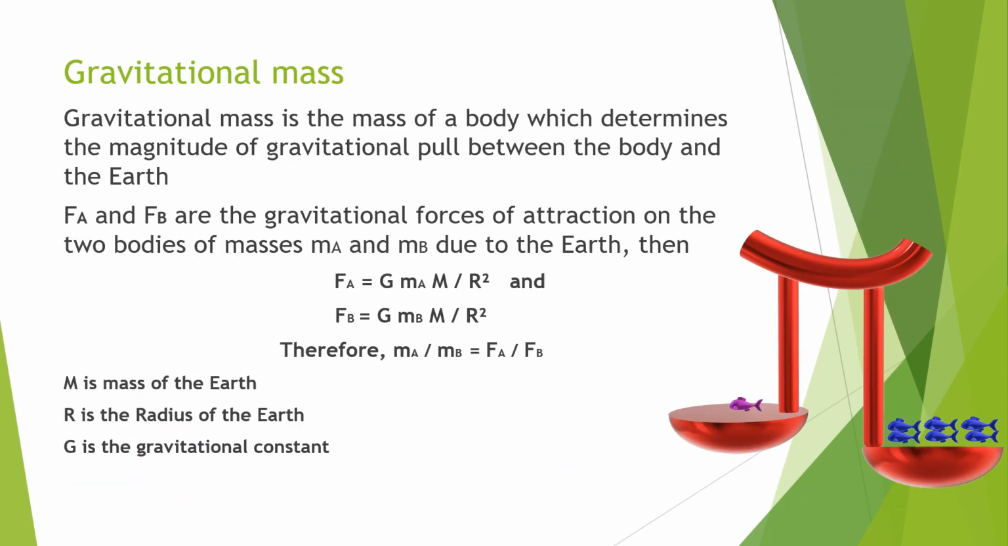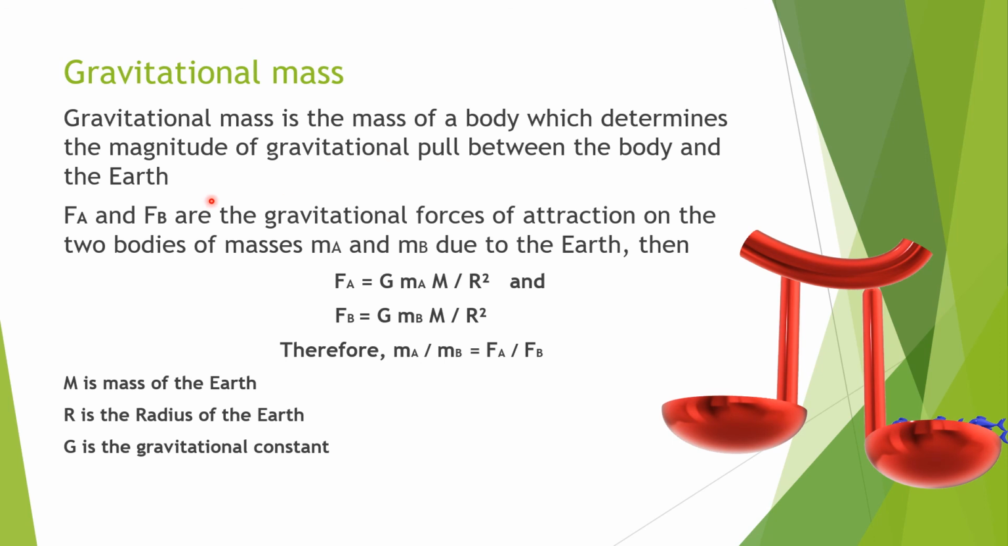So next, we are going to see about gravitational mass. According to Newton's law of gravitation, the gravitational force acting on a body is proportional to the mass. So we can measure the mass of a body by measuring the gravitational force exerted on it by a massive body like Earth. So gravitational mass is the mass of a body which determines the magnitude of gravitational pull between the body and the Earth.